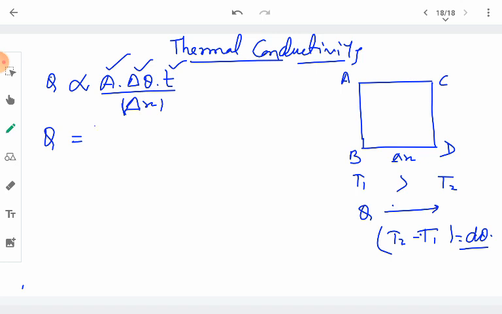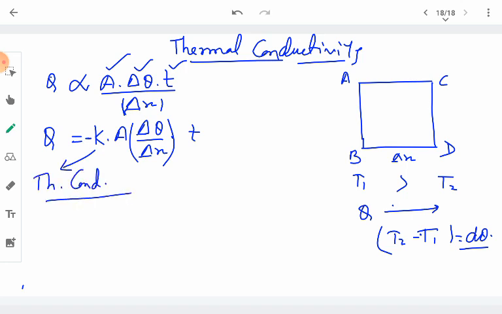So here comes a constant of proportionality called K, and this is called thermal conductivity. It depends upon the kind, or we can say the nature, of the material we are making use of. So it becomes K into A into delta theta upon delta x into time t. This delta theta upon delta x is the temperature gradient, and we take it to be negative because with the passage of time the temperature goes on decreasing. So we put a minus sign here. So K is called the thermal conductivity.